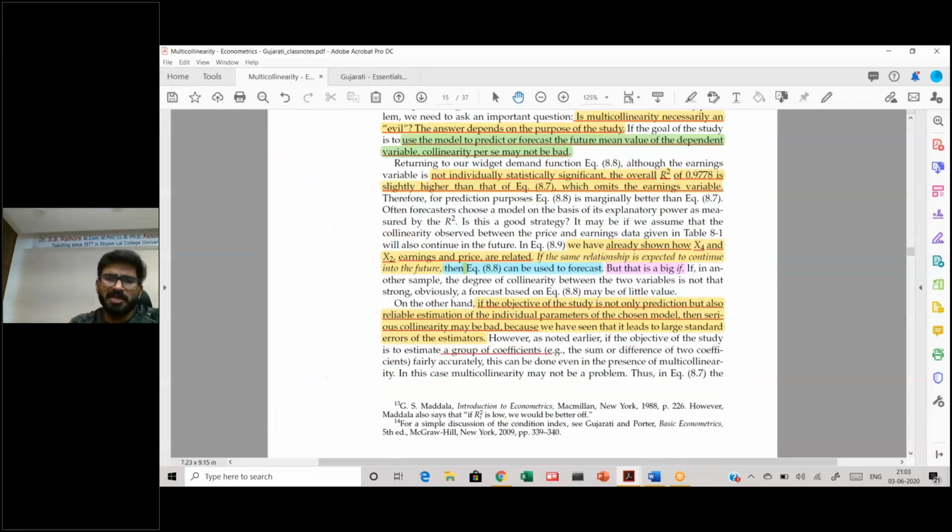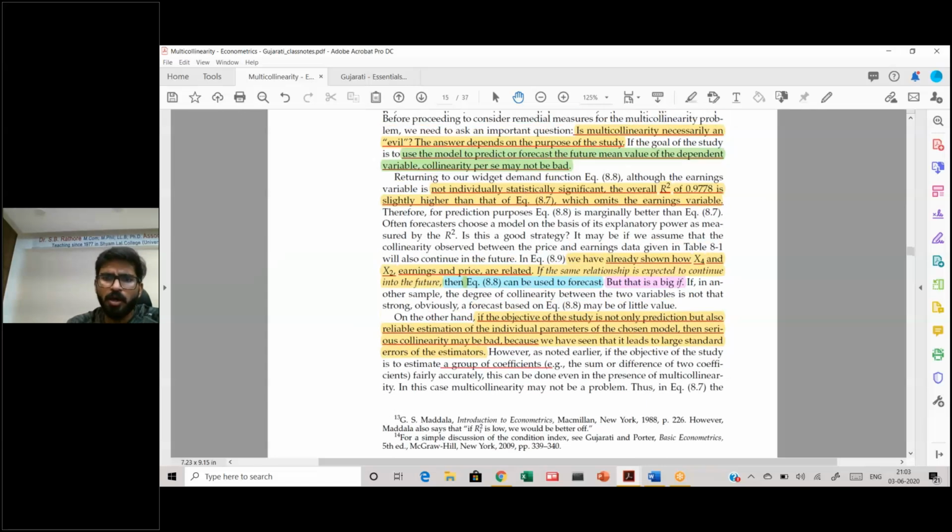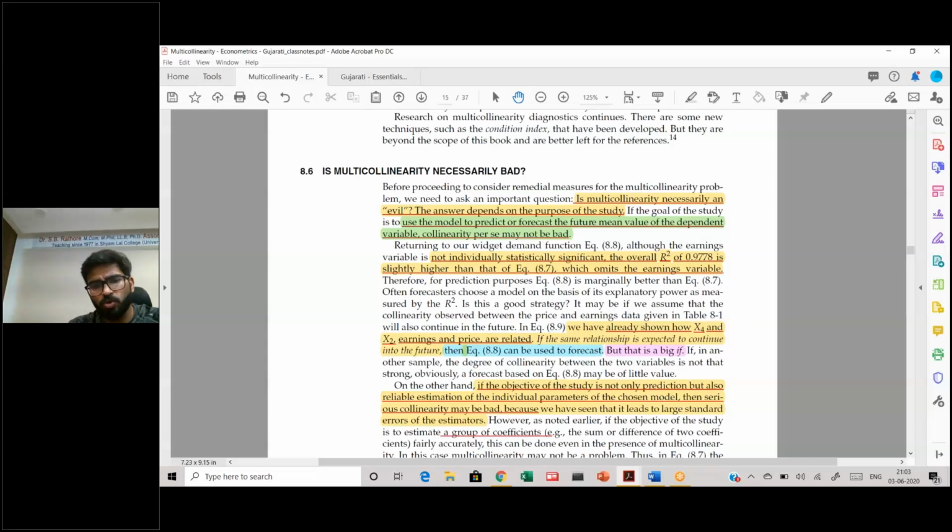Then, is multicollinearity really a bad problem? Not necessarily, it depends on what you want to gauge out of it. If you're trying to predict or forecast a mean value, then it's not a very bad problem. But if the values of the parameters are extremely important and their significance is extremely important, that these variables are significant, then it might lead to a problem.